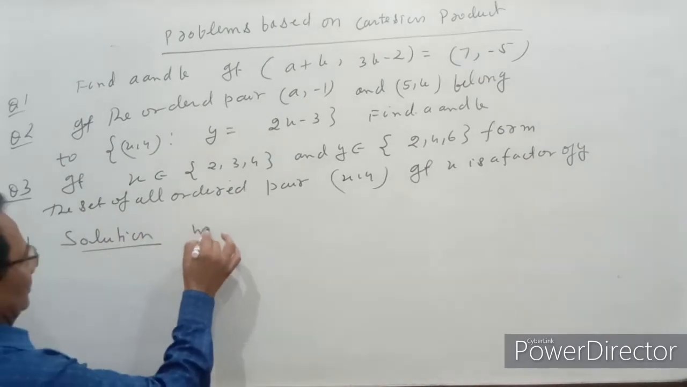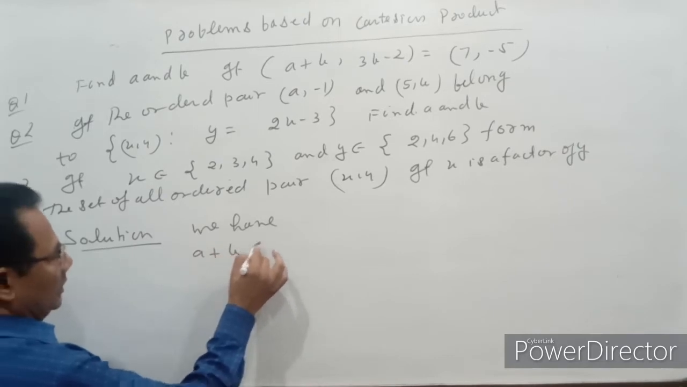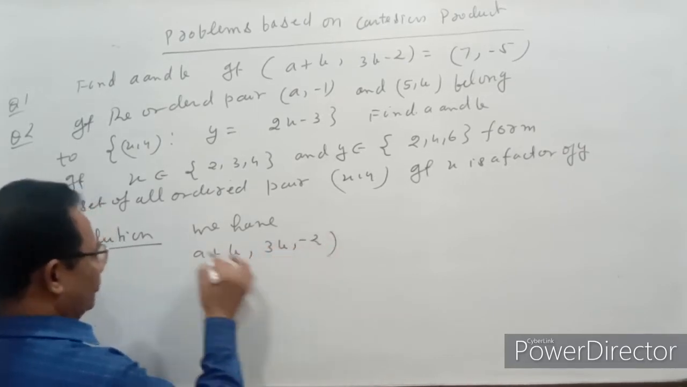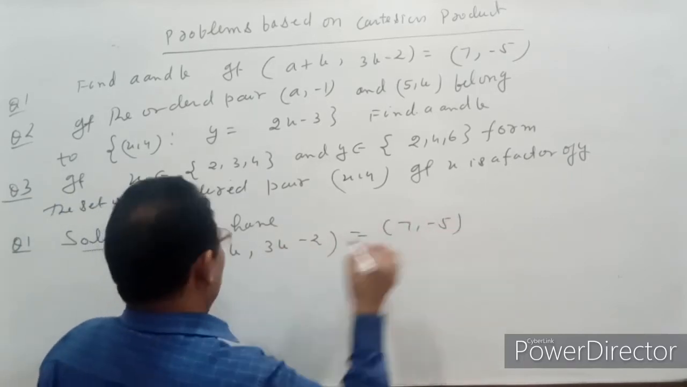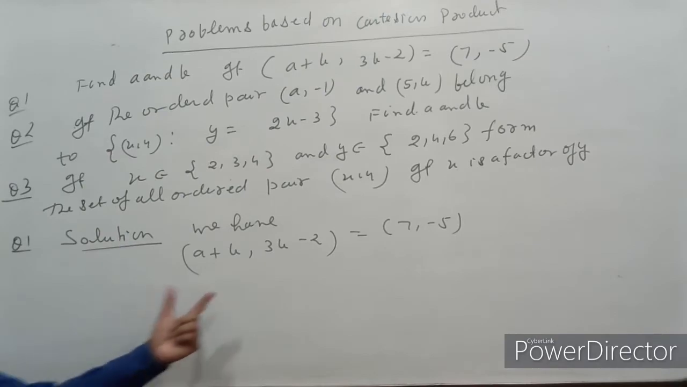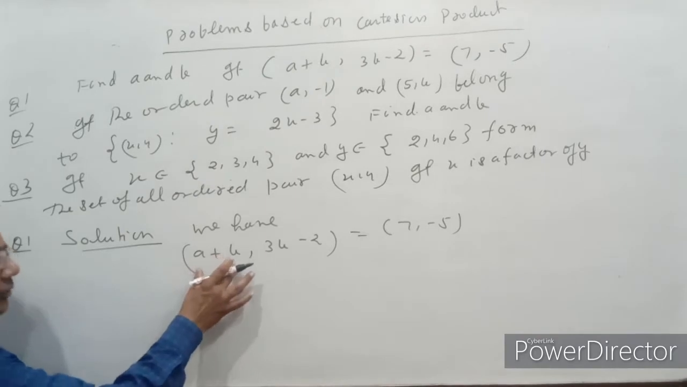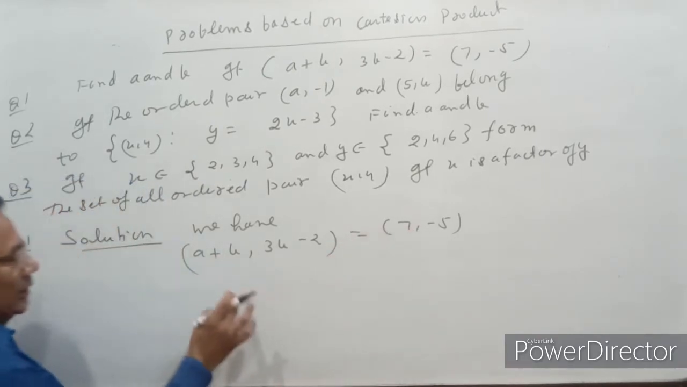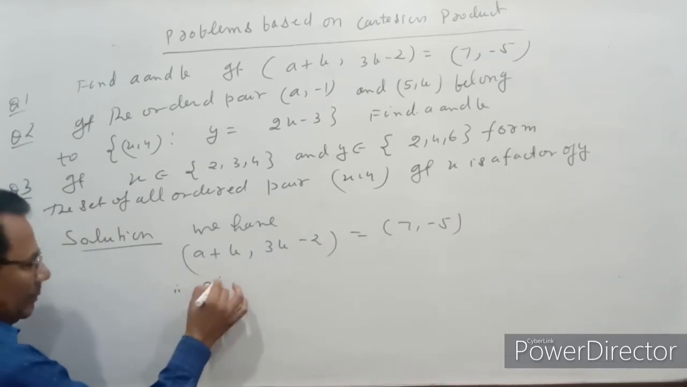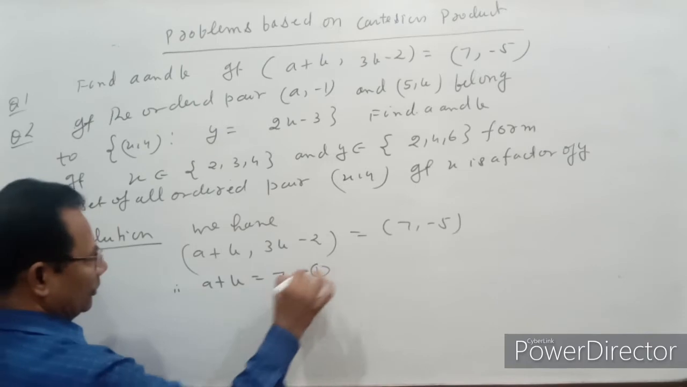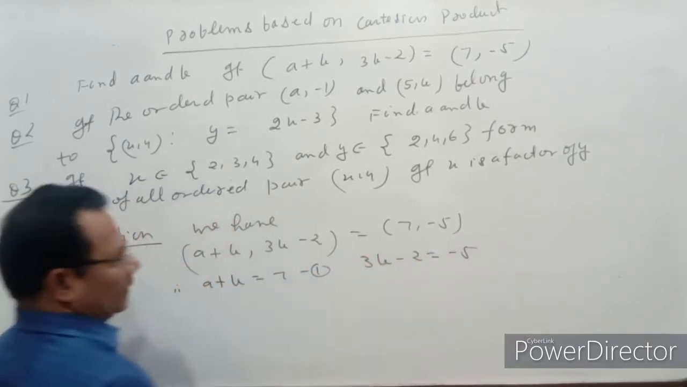Here we have (a + b, 3b - 2) equal to (7, -5). By the definition of equality of ordered pairs, the first component is equal to the first component and the second component is equal to the second component. Therefore a + b = 7 and 3b - 2 = -5.